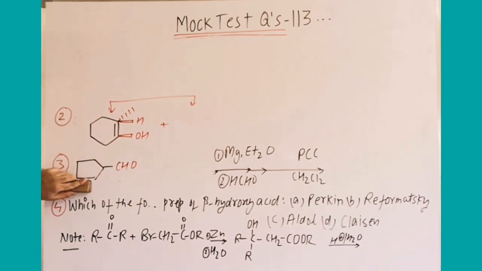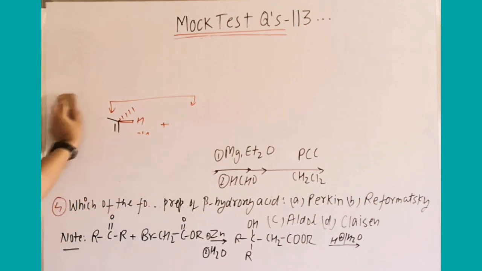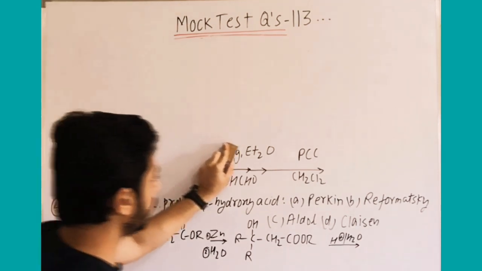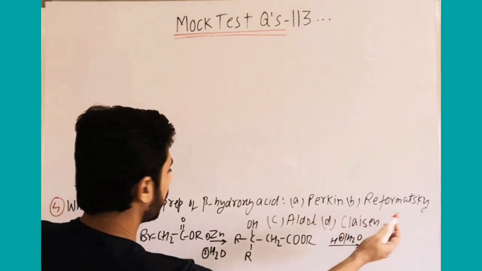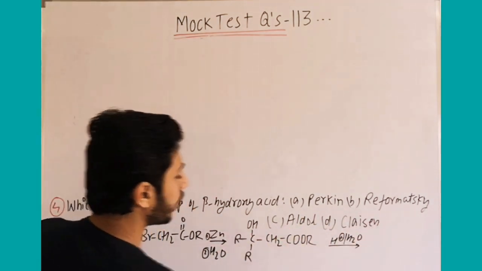Question number 4, which of the following can be used for the preparation of beta hydroxy acid? These are the options given: Perkin reaction, Reformatsky reaction, aldol condensation, Claisen condensation.